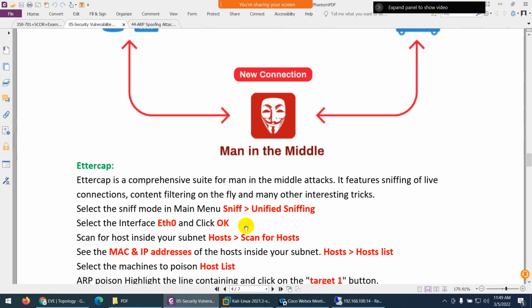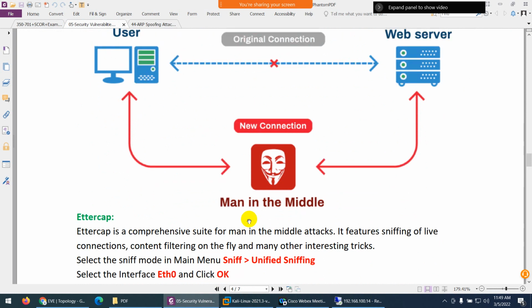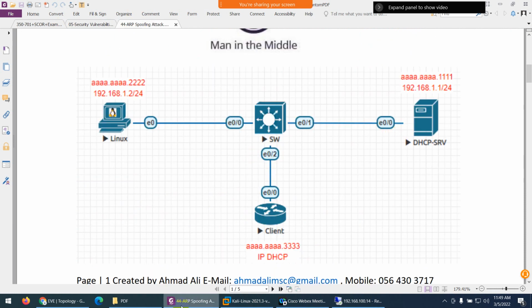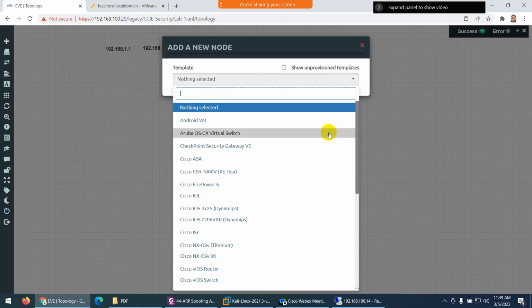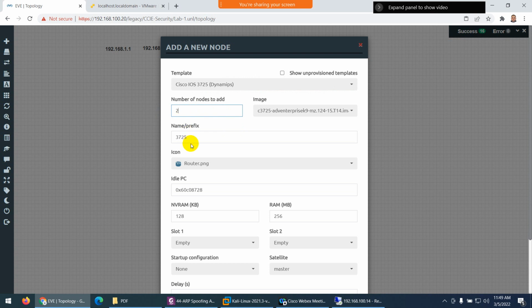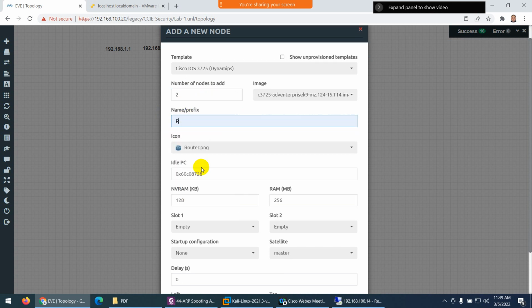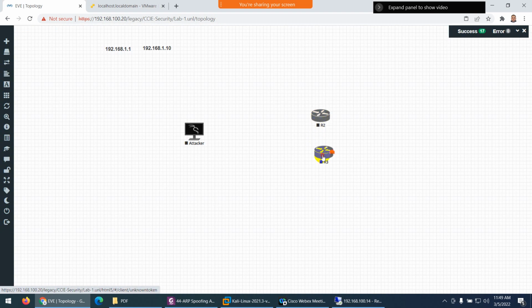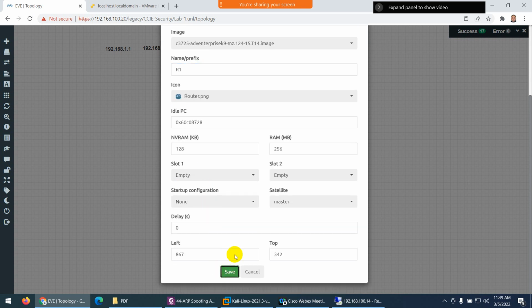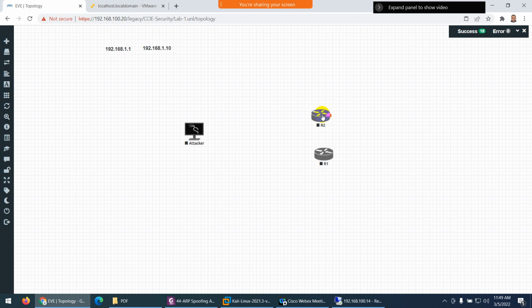Second thing, I need two systems for communication purposes. So what I can do is take two routers. Let me take two routers from here as an example. I take the 3725 model, two routers, and let me change the name to R. Okay, and save. So these are R2 and R3, or maybe we can give them R1 so that it will be more clear to us. So let me change the name to R1. So we have R1 and R2, suppose two parties who want to communicate with each other.